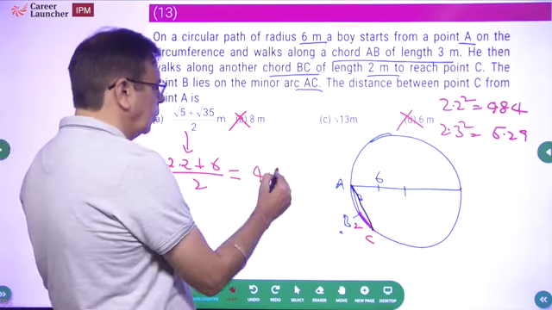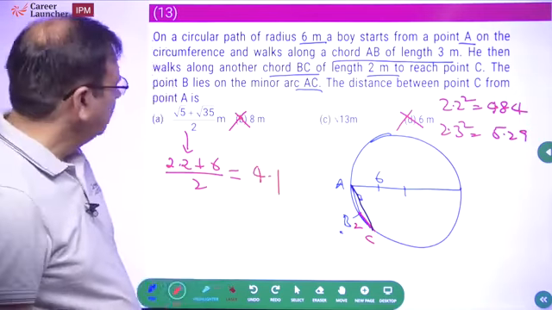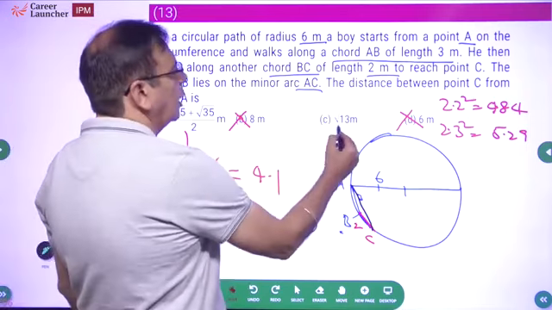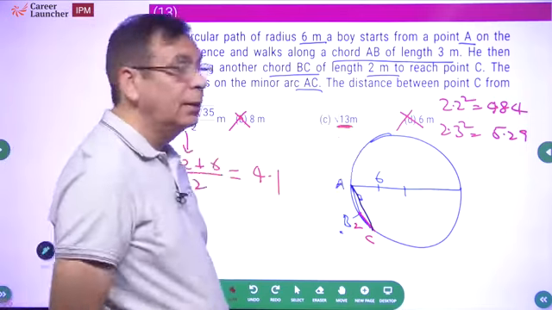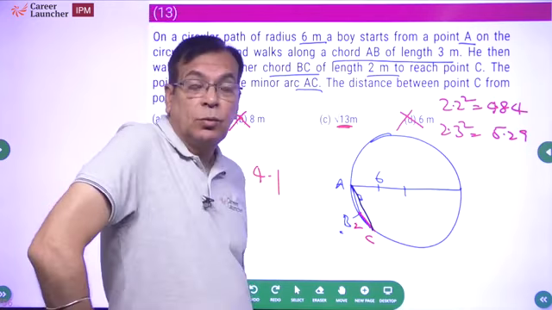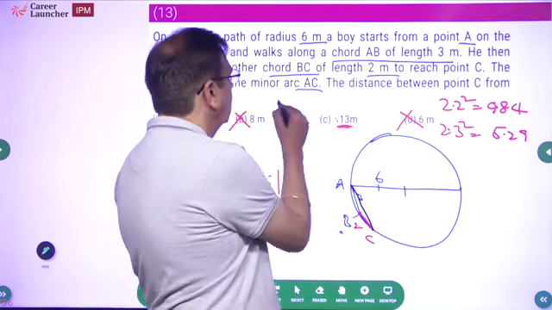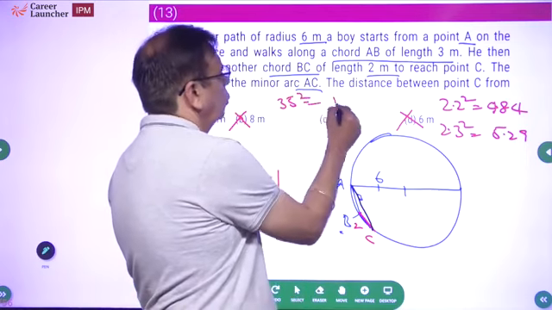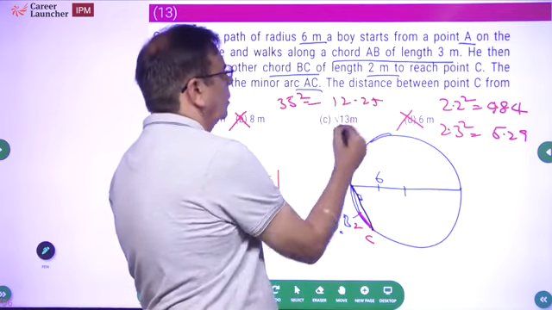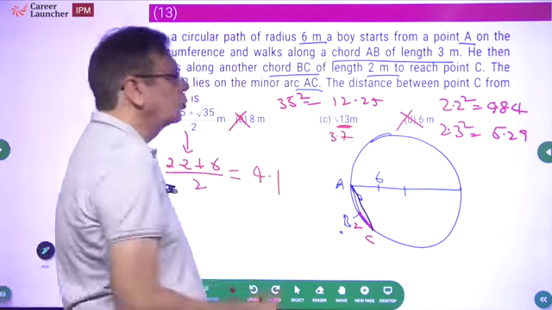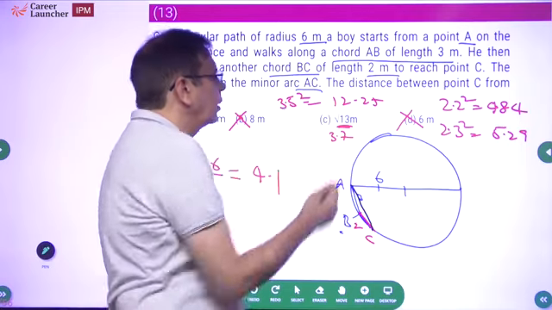This is 4.1. Now please measure this. Your answer is either 4.1 or how much is this? How much is under root 13? 3.5 square is 12.25.